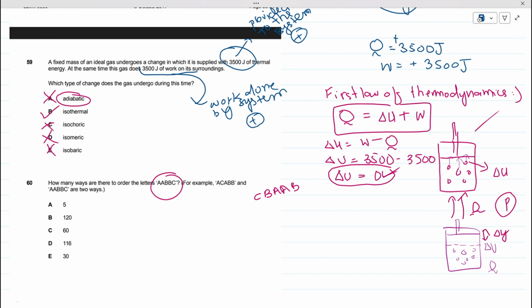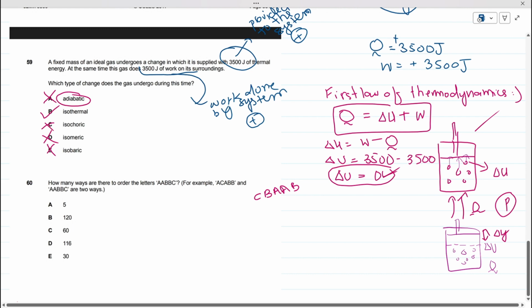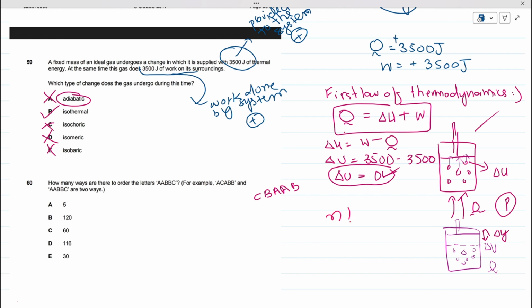Now see, here we have A, B, B, which means letters are in the repeated form. And whenever you are finding the number of ways in which your letters are repeated, you are going to use this formula: n factorial upon n1 factorial, n2 factorial, n3 factorial, and so on.